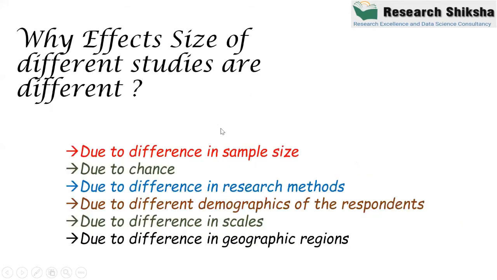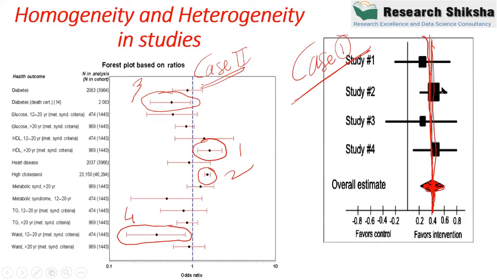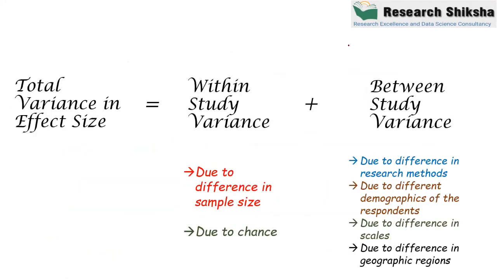If you remember, in the first case, we assume that all the effect sizes are the same, like in this case, all the effect sizes are the same. So whatever slight difference we can see is because of chance. So this is called variation due to within effect, right? So this is case number one, and in case number one, the variance is only due to within study variance, right?